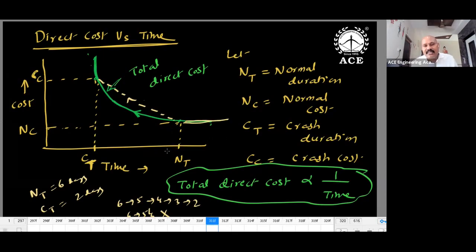What is the minimum value for any activity? It means NC, normal cost: normal duration, normal cost. When you reduce the duration, direct cost increases. Why is it increased? Let me give a simple example. I'm using one truck for transportation, but the truck is making 3-4 trips, so it is taking 2 days.